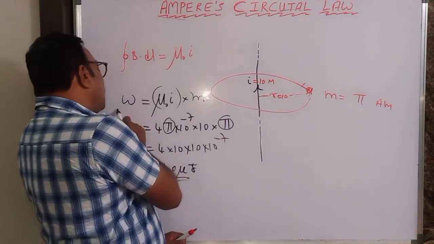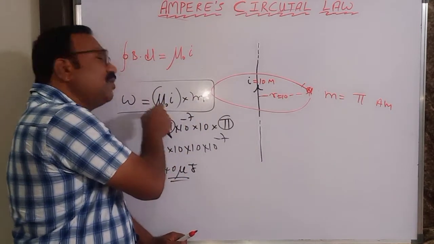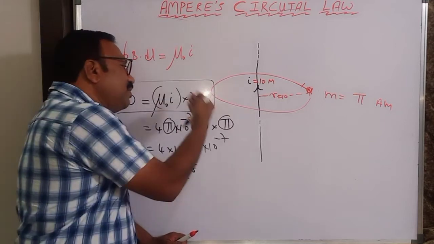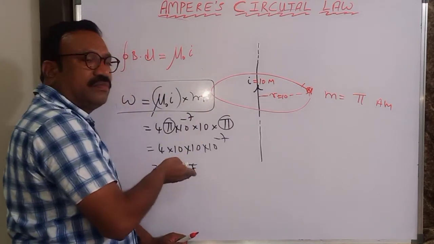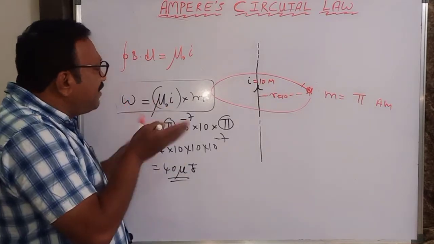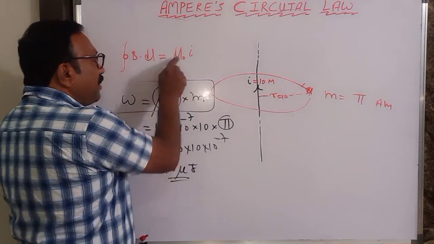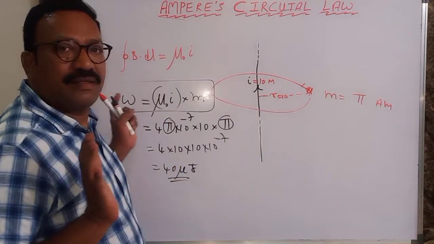So remember, this is a formula you have to take. If m is 1, work done per unit north pole is mu naught I. If m is 2, then into 2. Here 3.14, so 3.14 times. So this is simple. Whatever the pole strength is given, you multiply it to this. That's it. That is the answer.